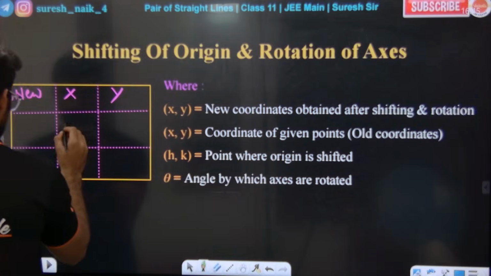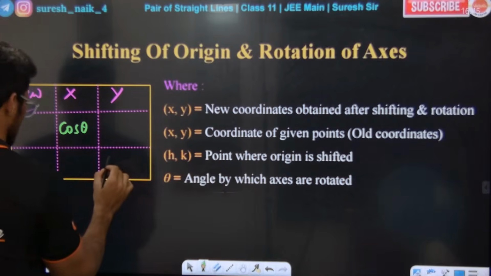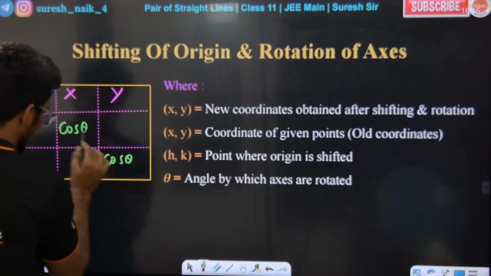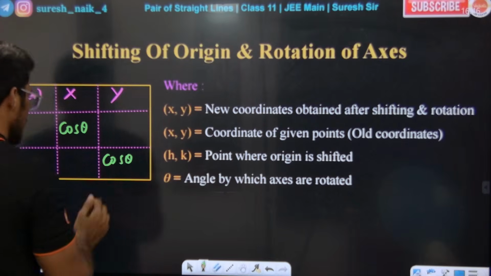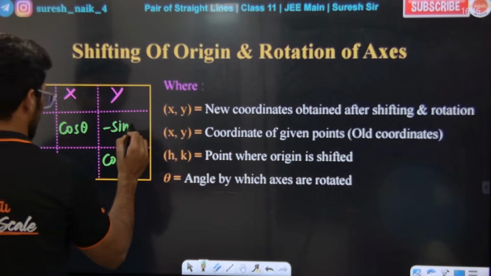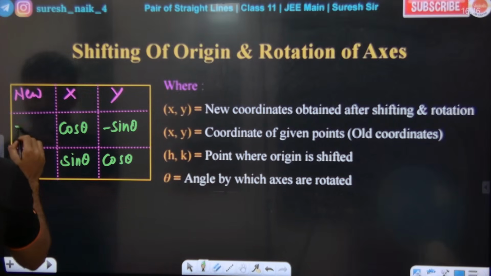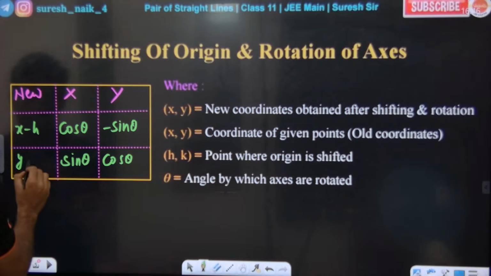Here there will be an angle with cos theta. The diagonal position should be cos. Here minus sin theta. And this is sin theta. This is basically x minus h and y minus k.